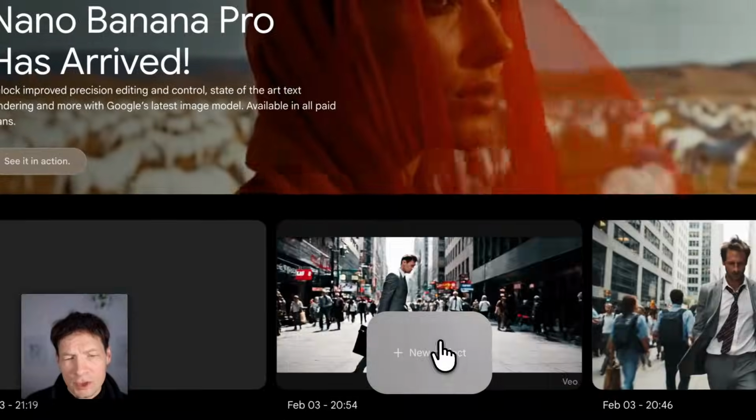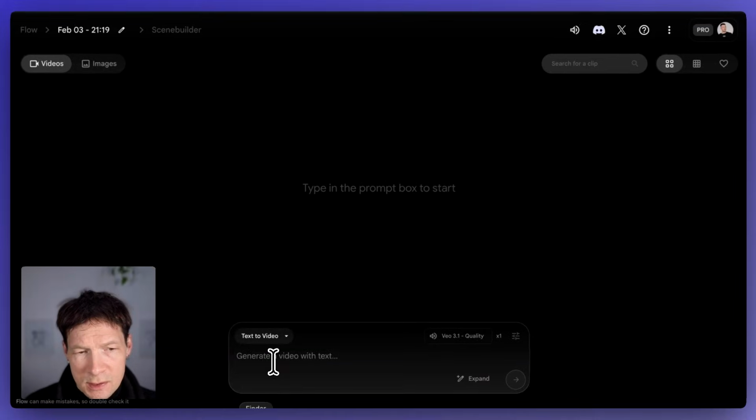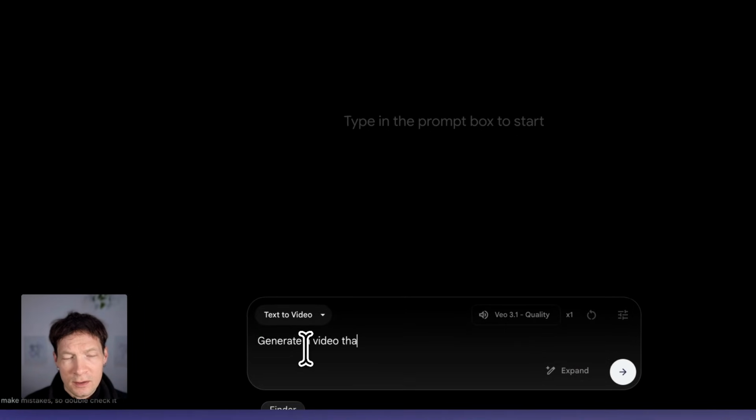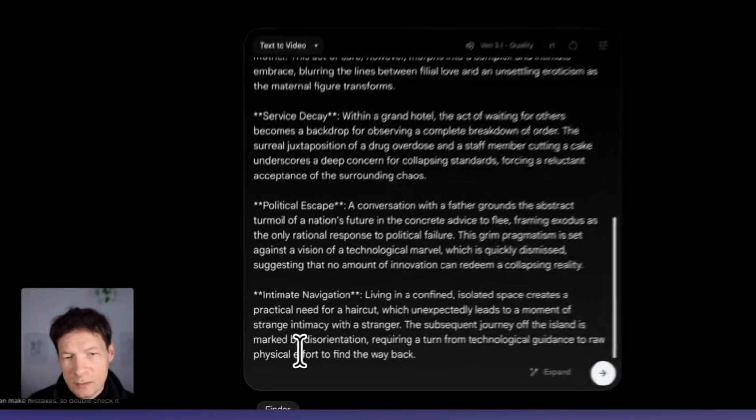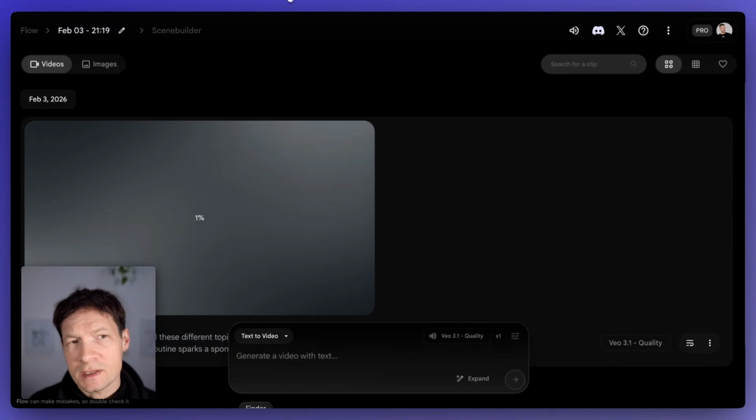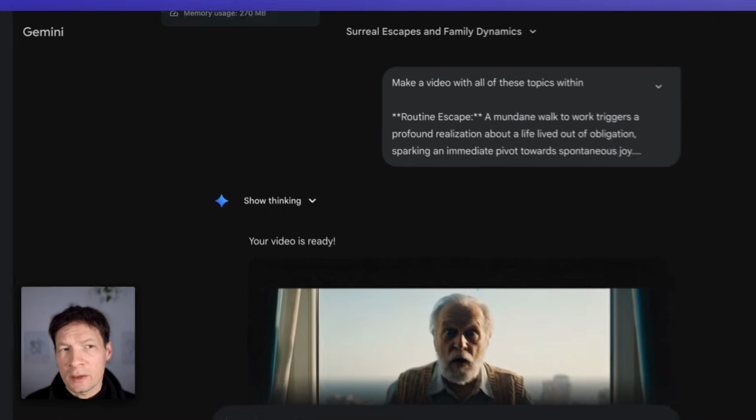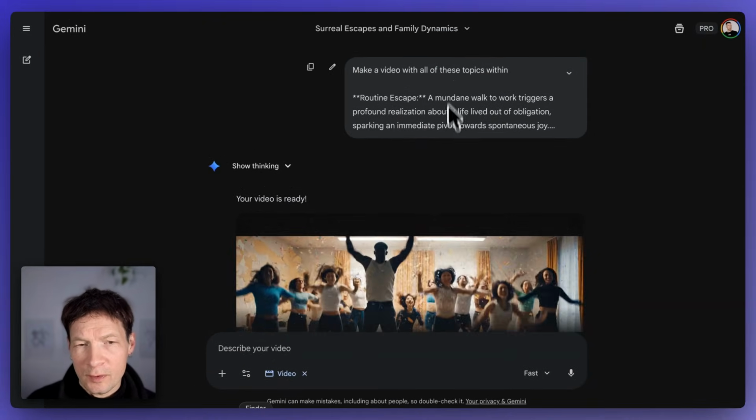You just make a new project and then you can generate a video. And then you can just prompt it. The easiest way, of course, is to say, generate a video that will cover all these different topics. You can also add something about the aesthetics you want. If you just want this, then you run it and it's going to take some time to generate. So I'm going to go back to my Google Gemini where I generated it and show you the video that came up from this outline, right?